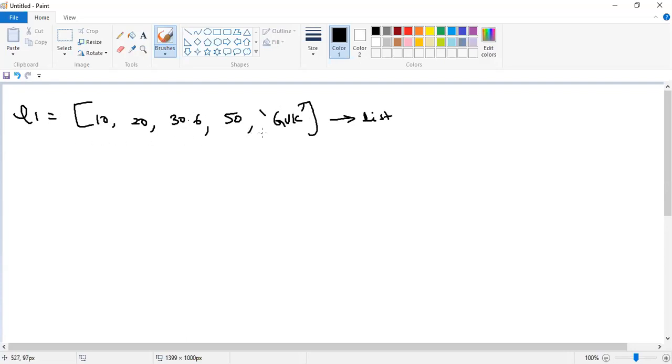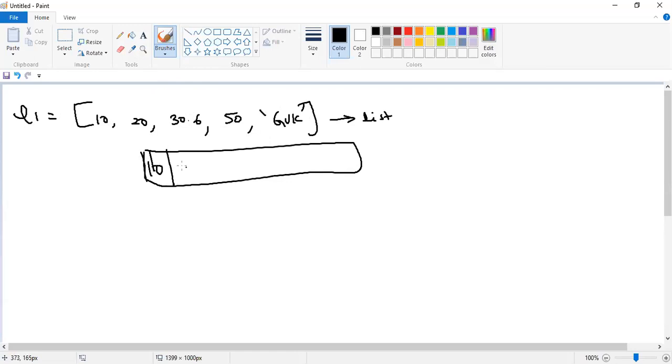When you write this kind of code in Python programming, internally these elements are stored like this. 10 in the first cell, the second cell having 20, 30.6 in the third cell, 50, and then GVK.